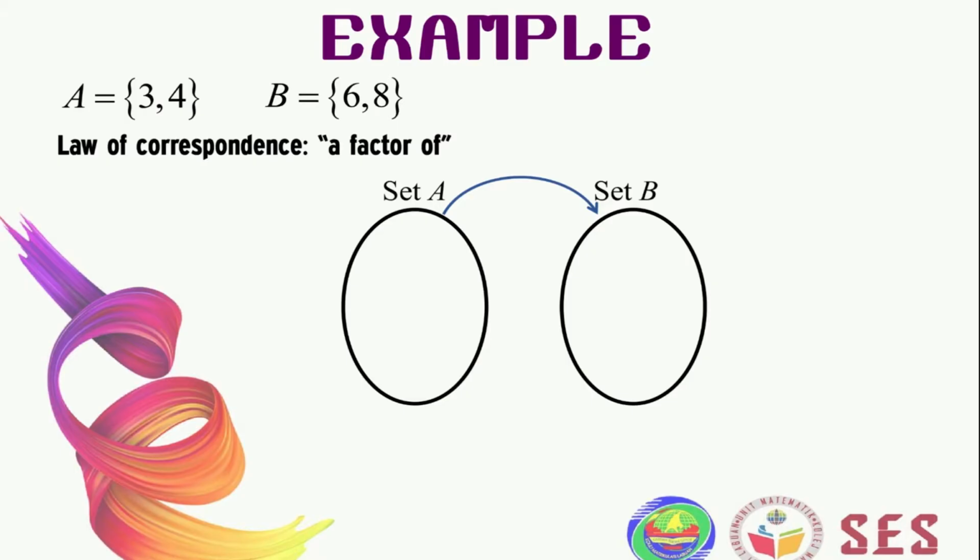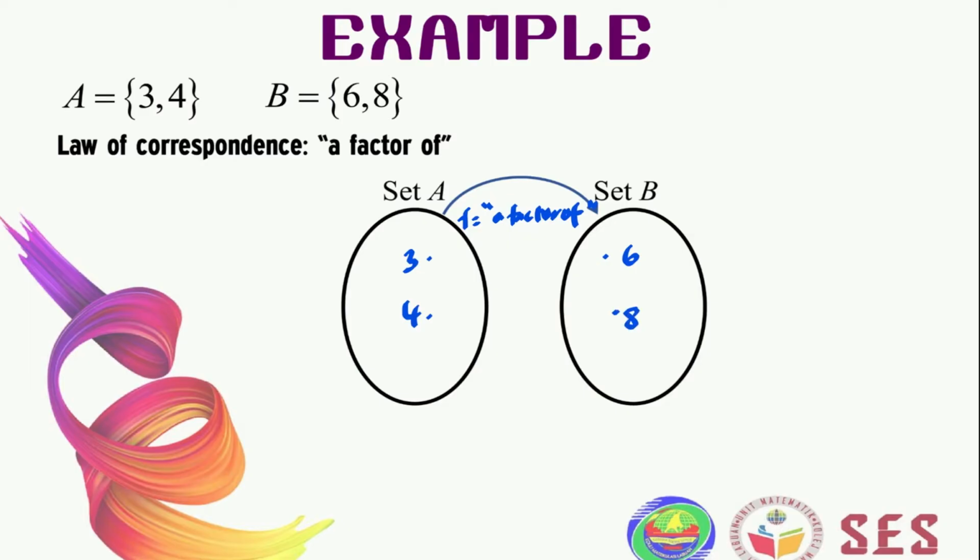Let us first write the law of correspondence here. Basically, f is equal to a factor of, with set A being 3 and 4, and set B being 6 and 8.